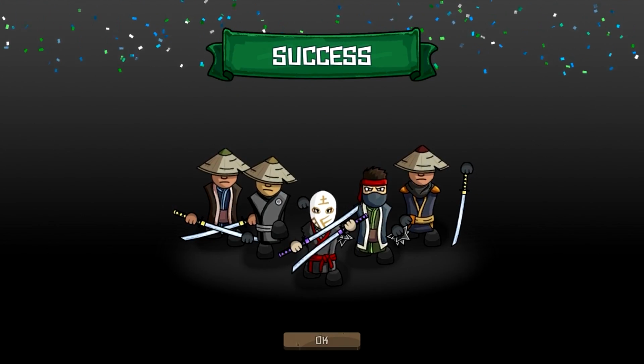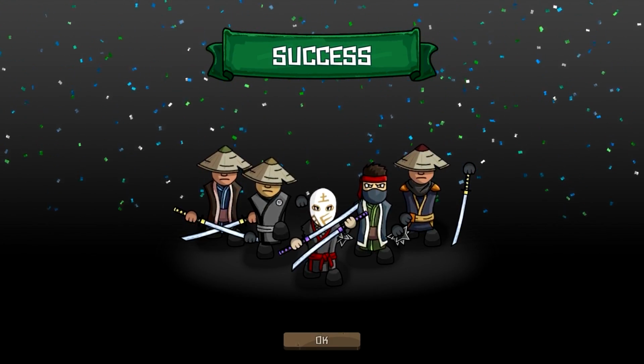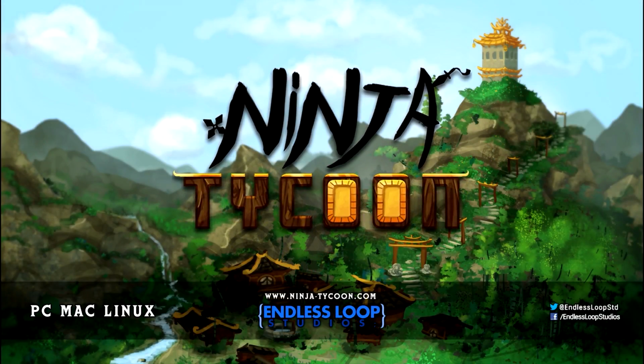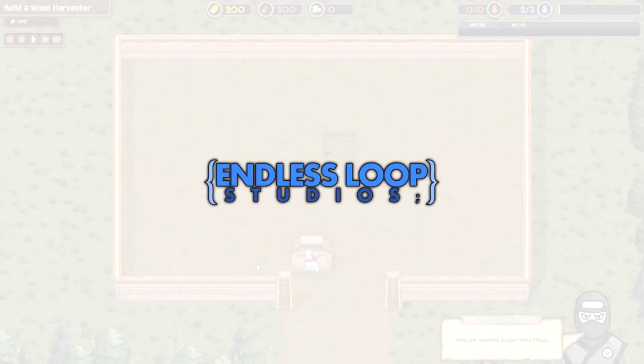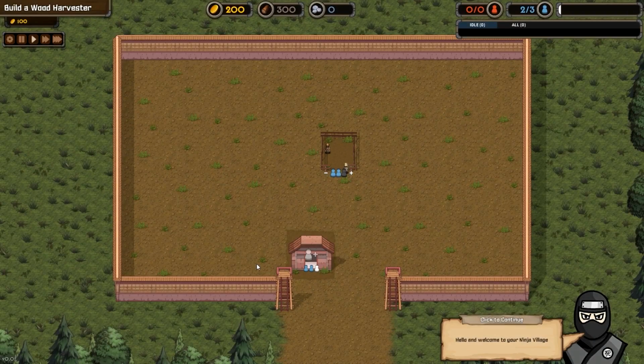And with that, I came up with a very unique and interesting concept. A tycoon with ninjas called Ninja Tycoon. The name itself is already a lot more marketable than Hyper Knights Battles, and the concept sounds interesting and unique. So that was part of the plan, make it a unique and interesting concept and name.